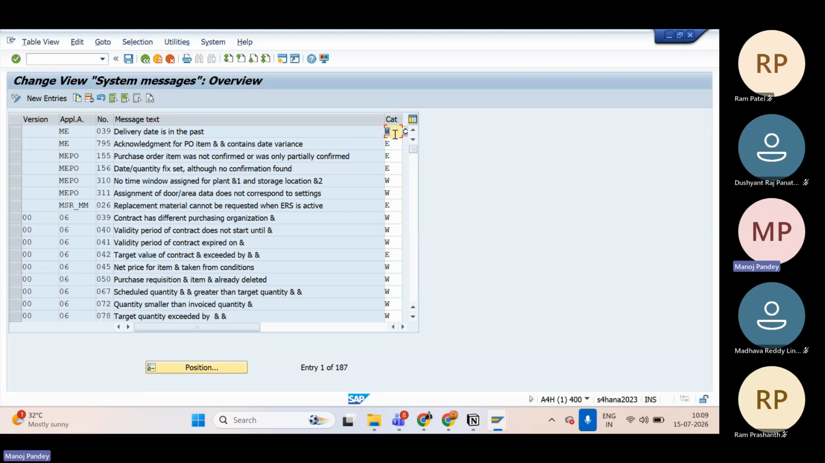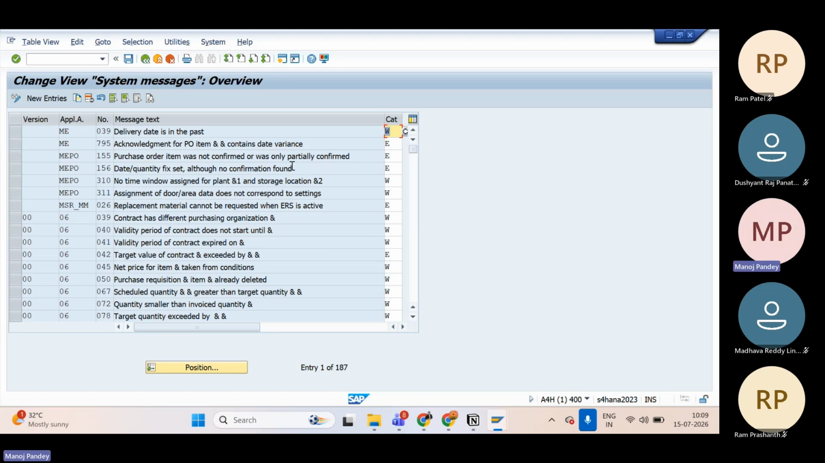But please don't change the standard one. I'm telling you where the control is. As a consultant you must be aware of it, but please don't change it. Like this one is the acknowledgement for PO items and contains data variance. This is for the purchase order item.